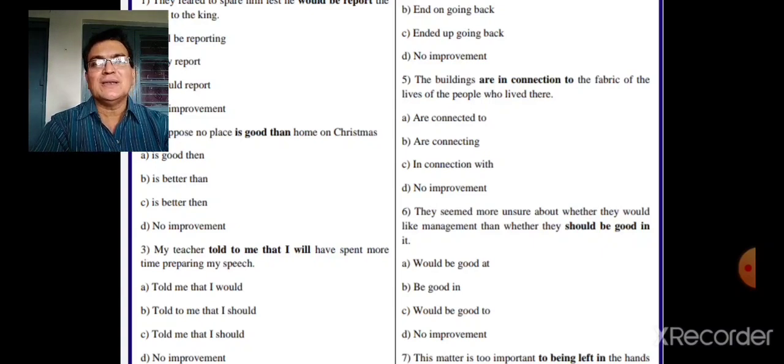Now told is in past tense. So therefore, in the next clause, it will always be in the past tense. So my teacher told me that I would have spent more time preparing my speech. So the right answer is A, told me that I would. So let's go to the fourth example.